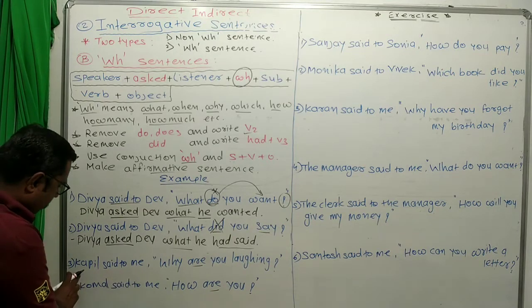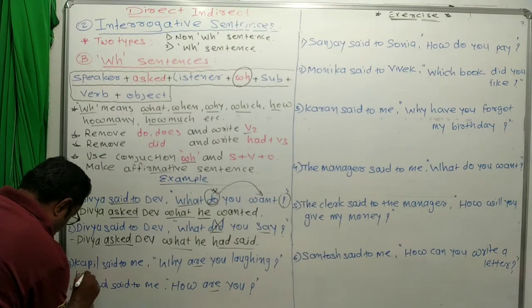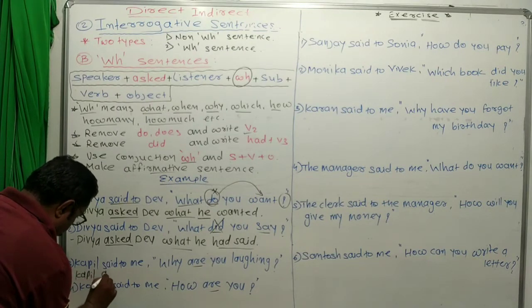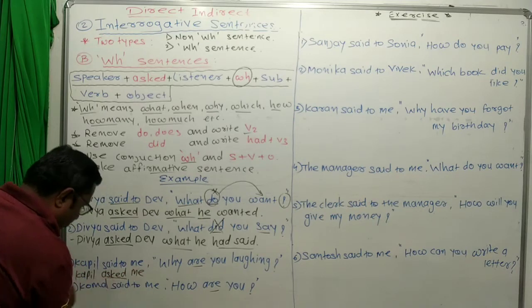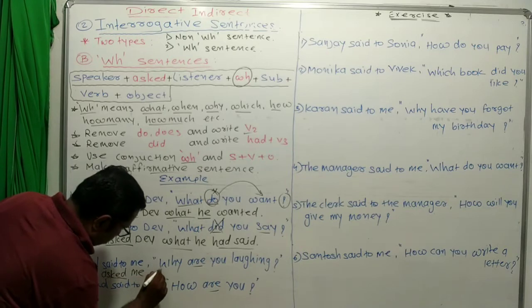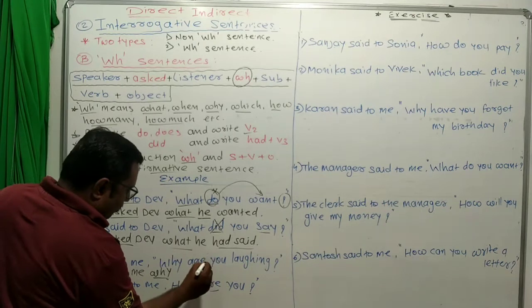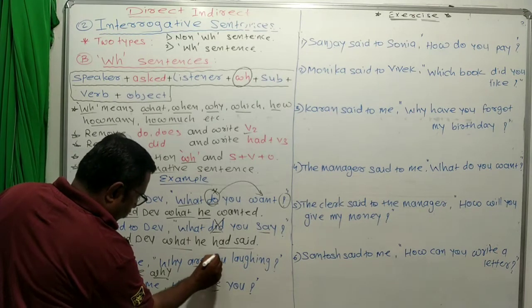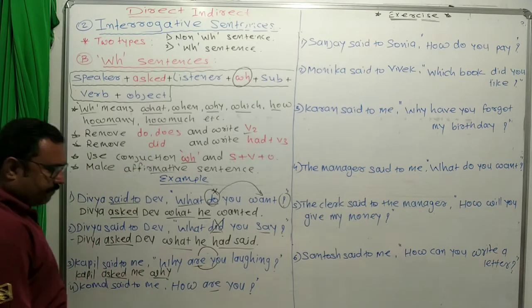Another one: Kapil said to me. So first of all, Kapil asked me. As a conjunction, why is given here. First we write why are you. You comes instead of are, and are comes after you.